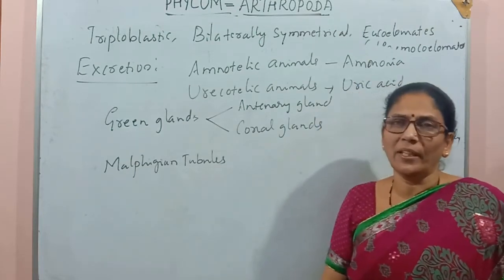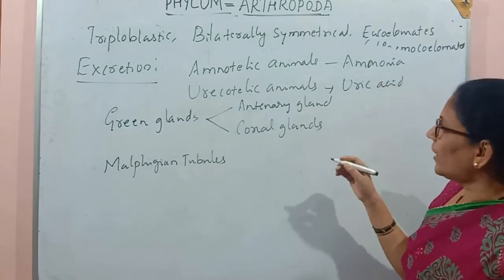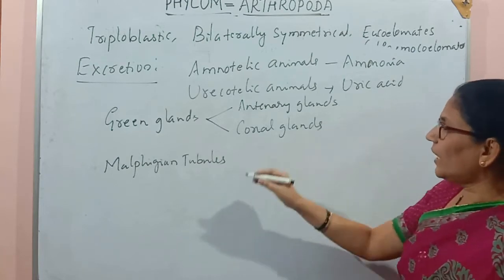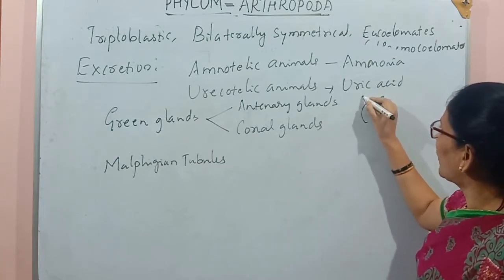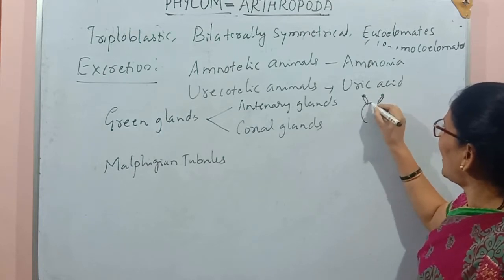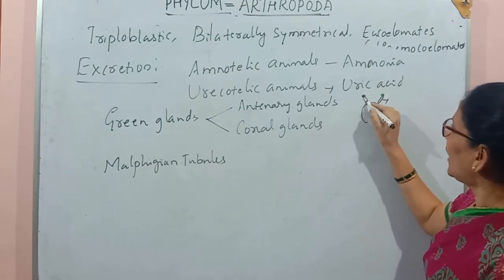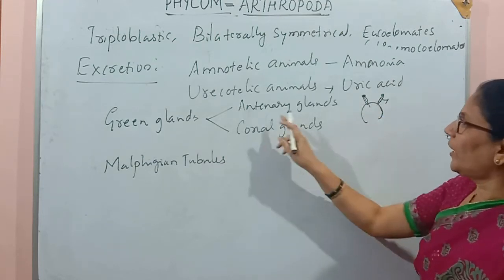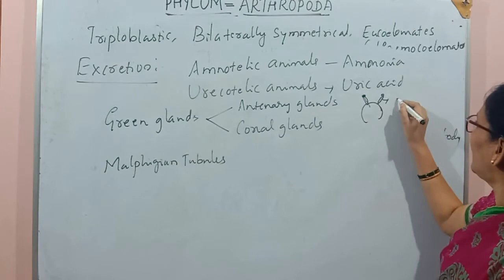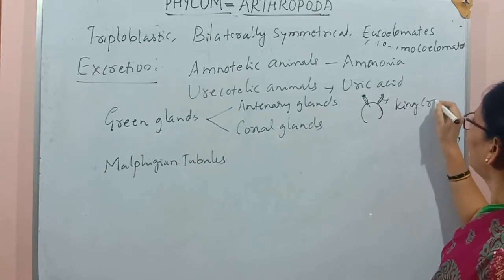What is the difference between these two? Antennary glands are the green glands which open through the antenna of the organism's body. If a green gland opens to the antennary region, it is called an antennary green gland, for example in king crab.